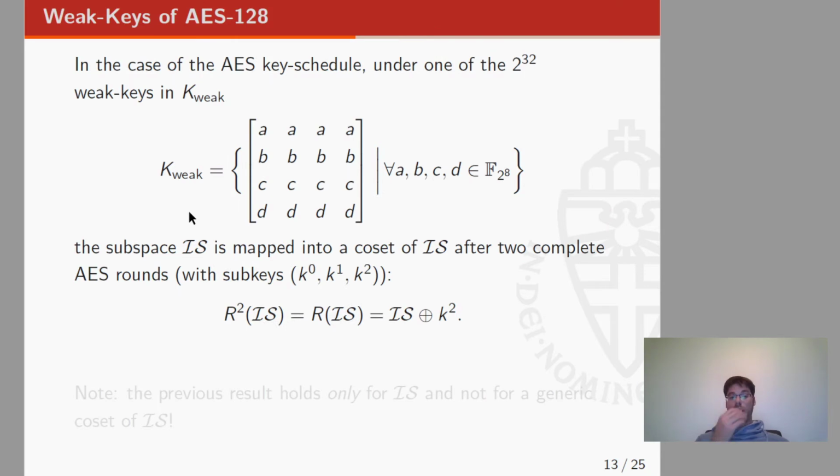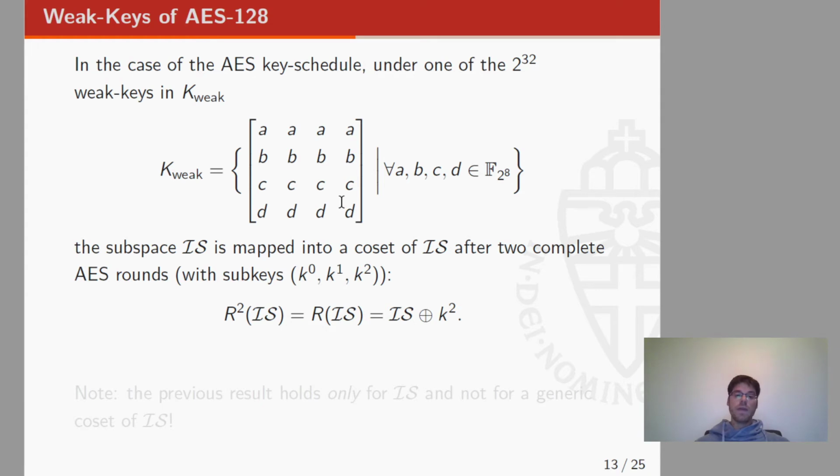So what happens when we consider the real AES round, so also with the key addition? Well, in this case, we have an invariant subspace for two rounds if the key is a weak key, which means that the key is in this subspace. So the subspace of weak keys is defined by the set of texts with equal columns. So the first column is equal to the second one, to the third one, and to the fourth one.